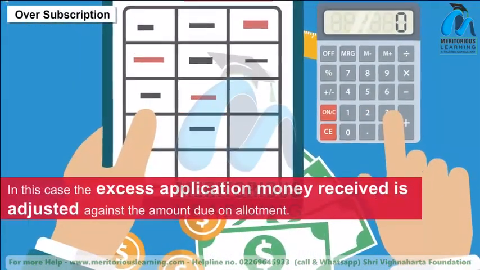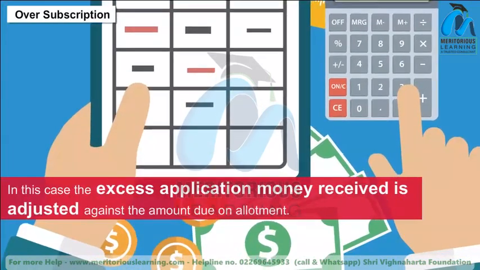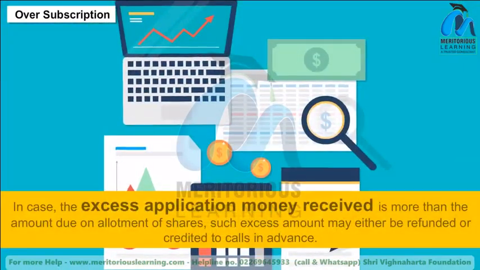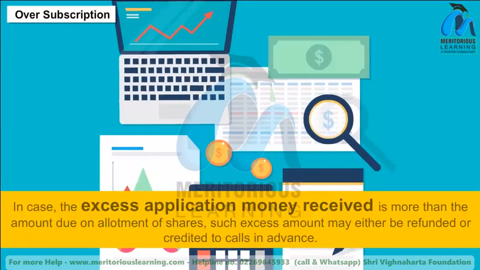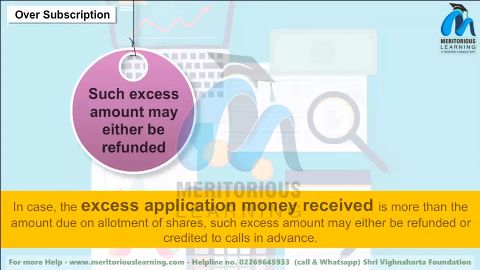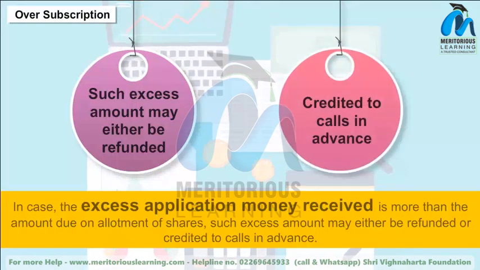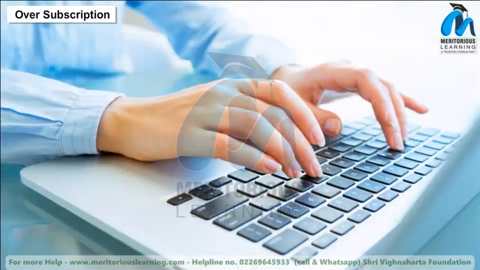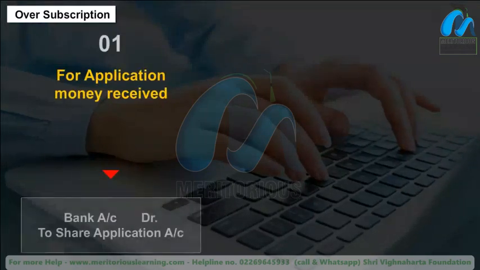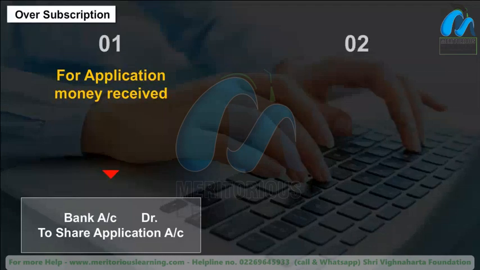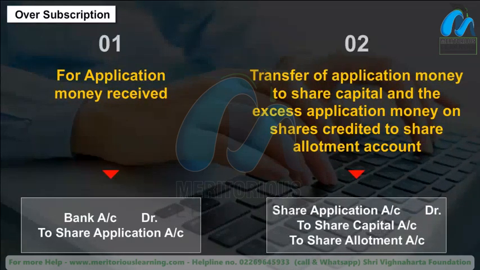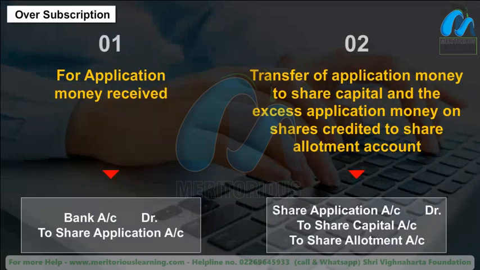In this case, the excess application money received is adjusted against the amount due on allotment. In case the excess application money received is more than the amount due on allotment of shares, such excess amount may either be refunded or credited to calls in advance. The journal entries in this case would be 1. For application money received. 2. Transfer of application money to share capital and the excess application money on shares credited to share allotment account.